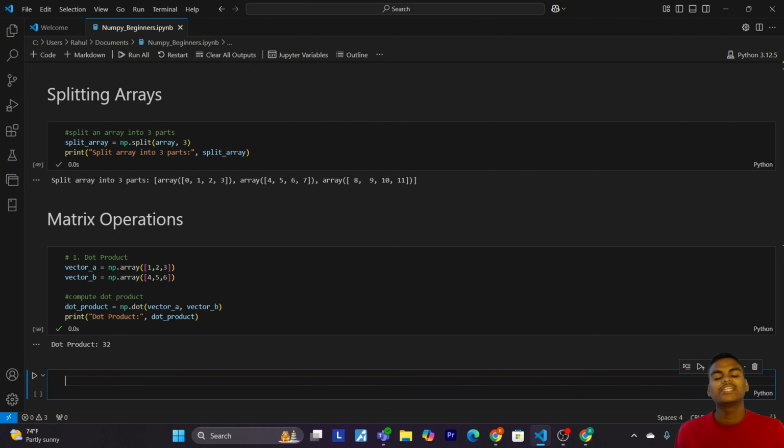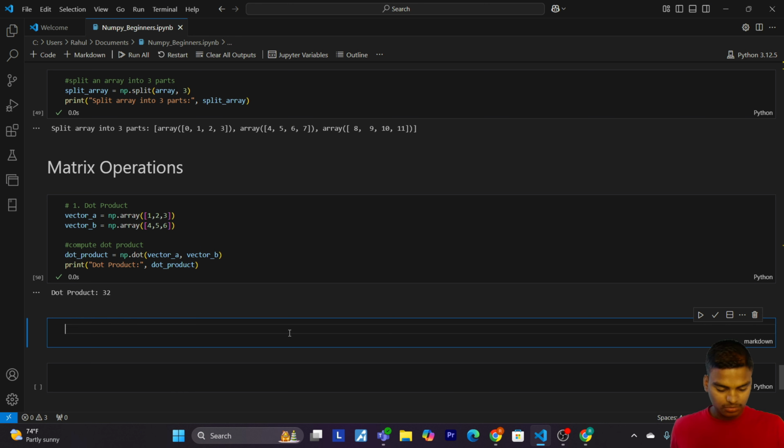Now let's break it down. We define 1D arrays, vector_a and vector_b. Think of these as simple lists. Now comes the main part: np.dot, inside which we passed vector_a, vector_b. This calculates the dot product. For 1D arrays it is essentially multiplying corresponding elements and summing them up. And finally we print the result.